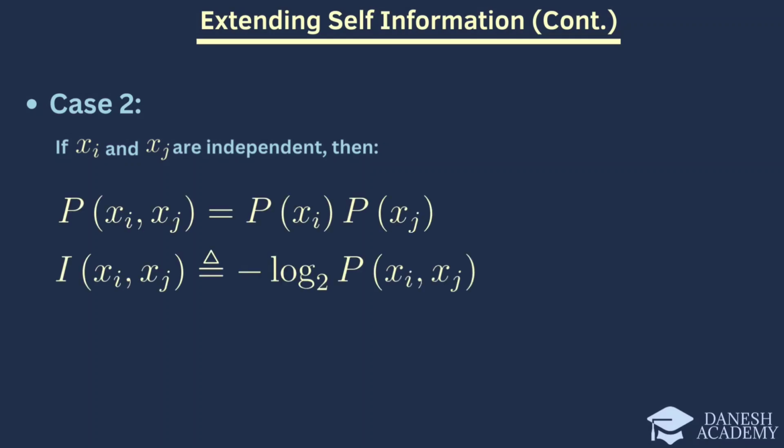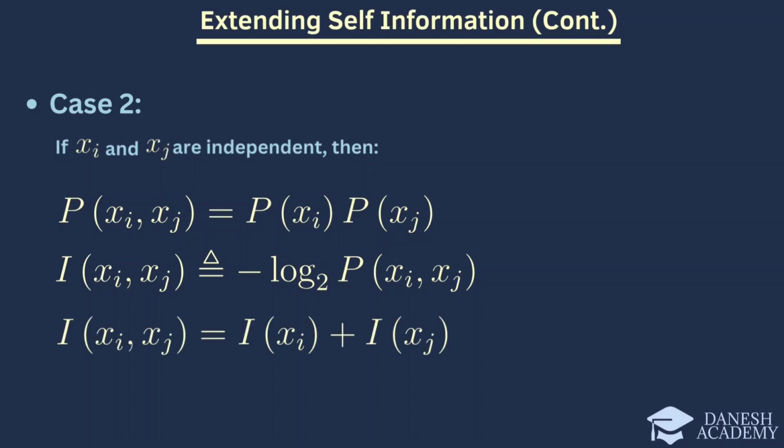Next, we will explore the extension of self-information to the case of independent events. The joint probability and self-information for both events occurring together are defined as follows. When two events, xi and xj, are independent, the occurrence of one does not affect the probability of the other. This simplifies the calculation of self-information for the joint event.